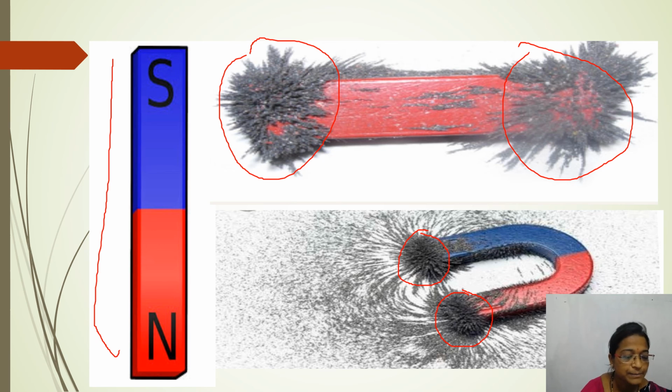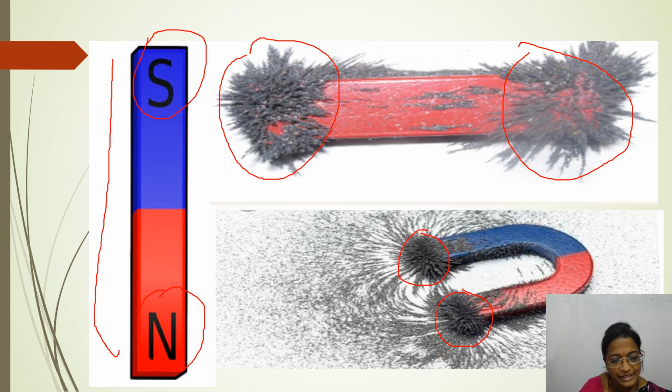This can be seen by spreading iron filings around a magnet. These filings arrange themselves in a pattern which is mostly dense towards the two ends of a magnet. These poles are called the North Pole and the South Pole. Here you can see on your screen, here is the North Pole and here is the South Pole.